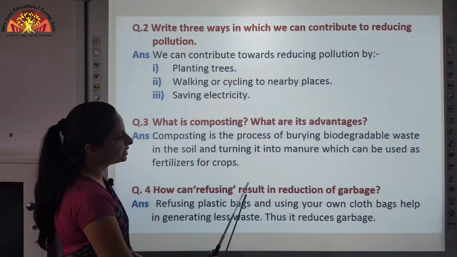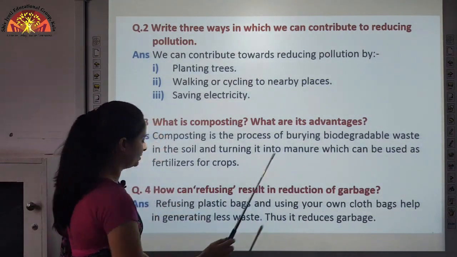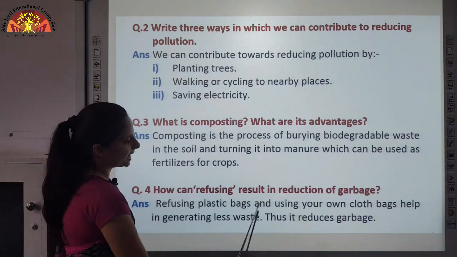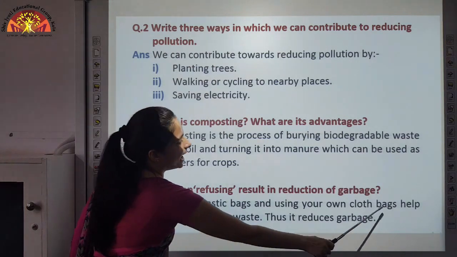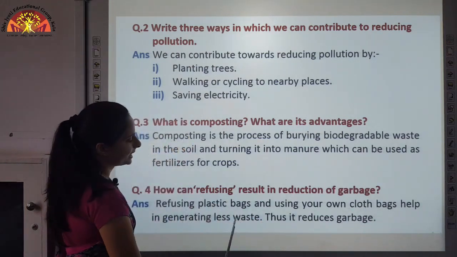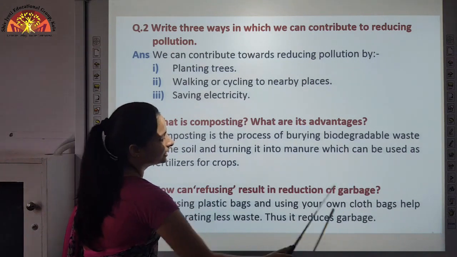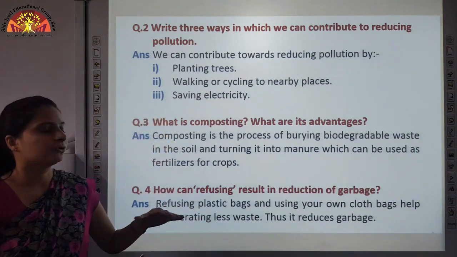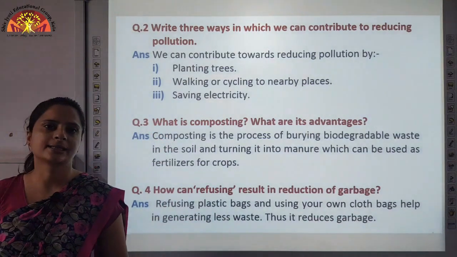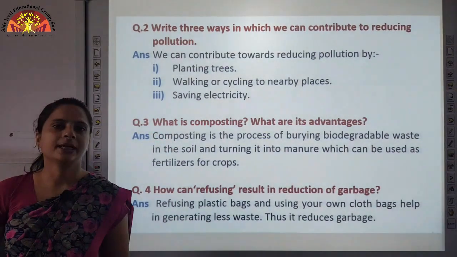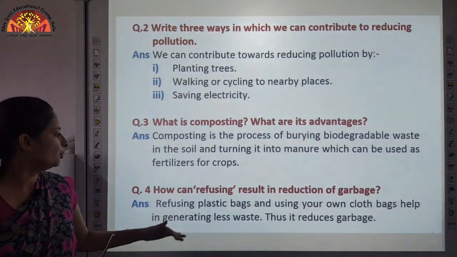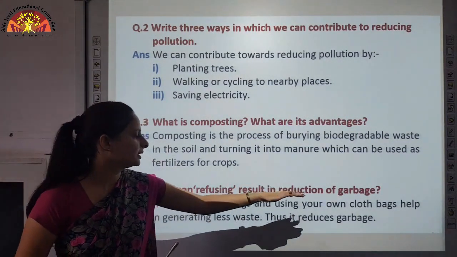How can refusing result in reduction of garbage? Refusing plastic bags and using your own cloth bags help in generating less waste, thus it reduces garbage. As I told you, if you refuse the use of plastic bags and if you are going for shopping, if you carry your own cloth bags, you are reducing the garbage.